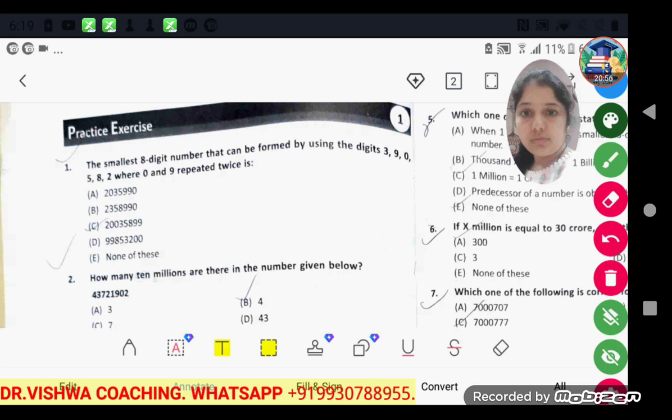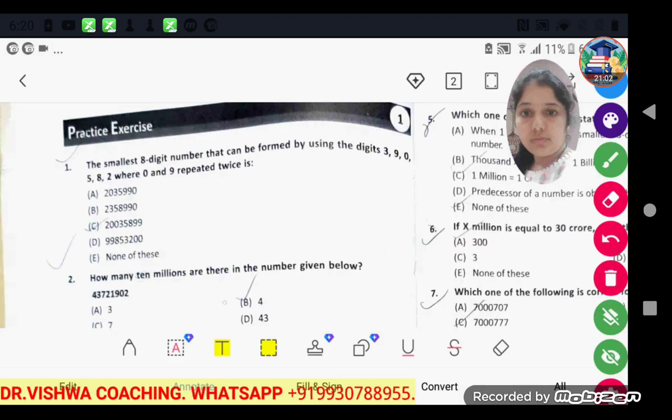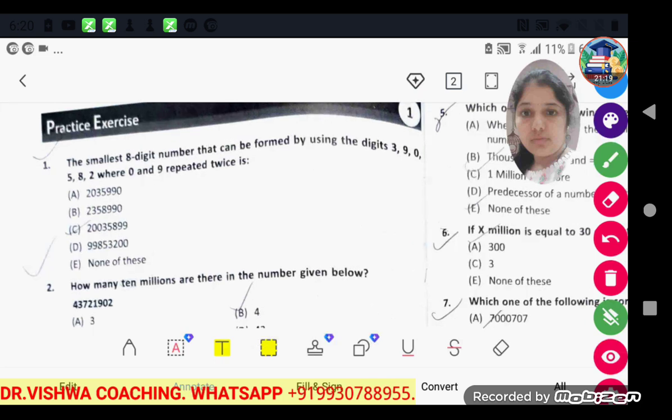Okay, now the next one: how many 10 millions are there in the given number below? Now you all know how many digits 10 million has? So 10 million has 8 digits. Okay.